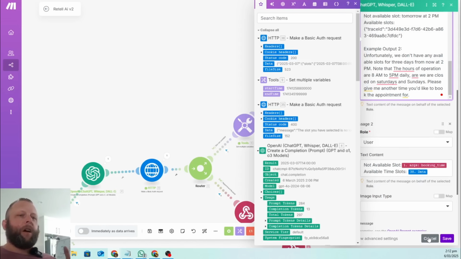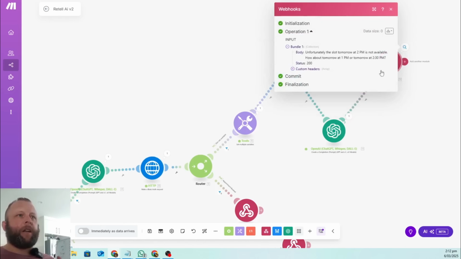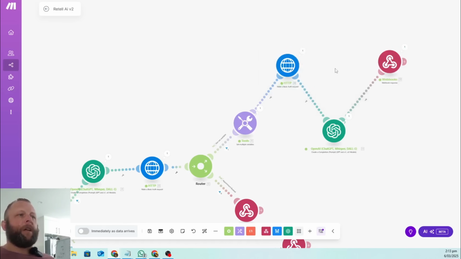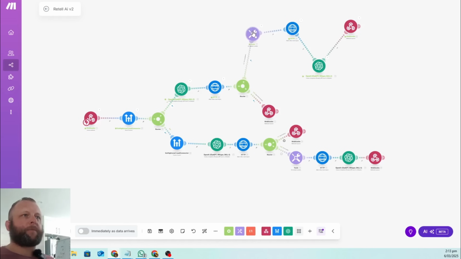All right, so a long-winded way of formatting your time, editing it and looking it up in the calendar. Then once we get available dates, we compare the available dates to the unavailable time that we just said, and then we give a result saying, hey, unfortunately tomorrow 2 p.m. is not available. I'll give you a time after, because we have 1:30 as well. So we have a time after, which is 2:30, and a time before, which is 1 p.m. And that's pretty much it. That's the massive good old module to work this out.